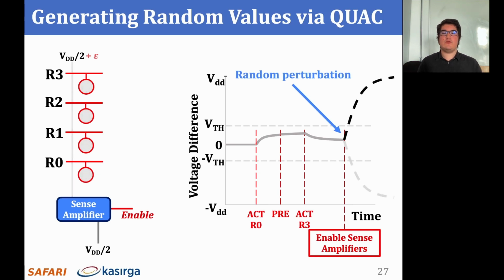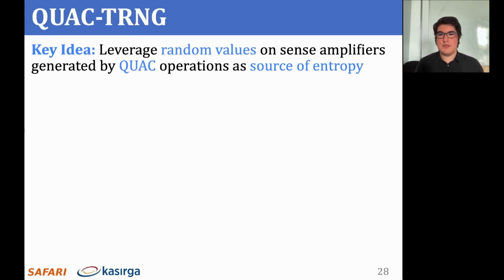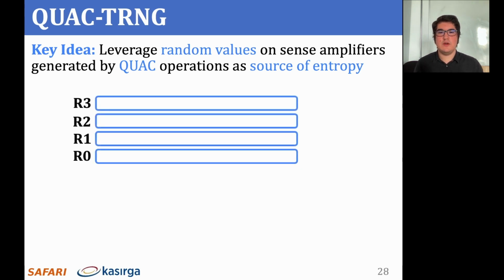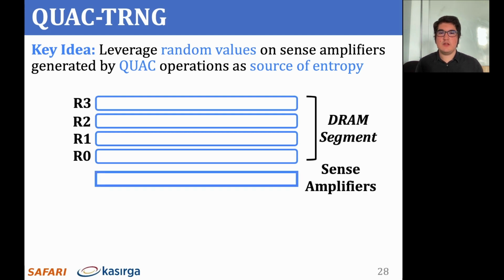You can refer to our paper for more details on how we use QUAC to generate random values on DRAM sense amplifiers. We exploit this behavior and develop a high-throughput TRNG that leverages random values on the sense amplifiers generated by QUAC operations. We will look at an example of how QUAC-TRNG exploits the high bit-level parallelism in DRAM arrays to generate true random numbers at high throughput. Here's a set of 4 consecutive DRAM rows, which we refer to as a DRAM segment. QUAC-TRNG generates random values on the sense amplifiers in 4 steps.